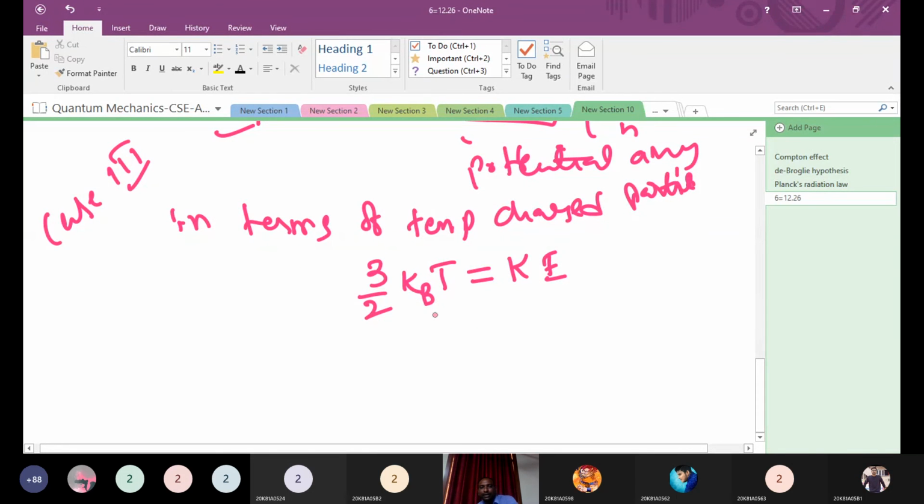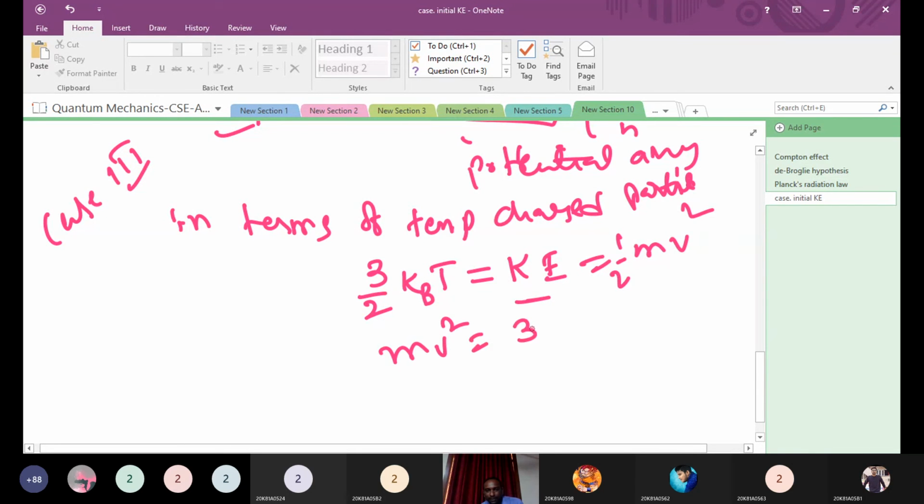From there you can also write K equal to half mv square. These two will cancel out, so mv square is equal to 3kT.